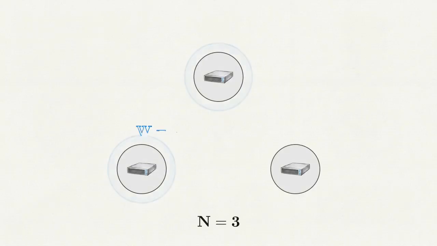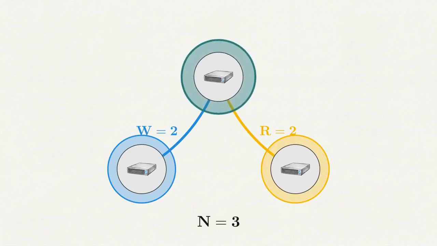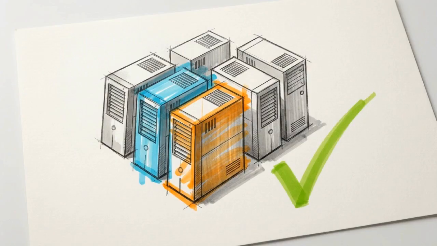If the write quorum requires 2 nodes to confirm, and the read quorum queries 2 nodes, the math forces an overlap. Because the sum of R and W is greater than N, the visual highlights the single intersecting node that participated in both operations. As long as the read and write quorums intersect, the masterless coordinator node is mathematically guaranteed to detect and return the latest written data.